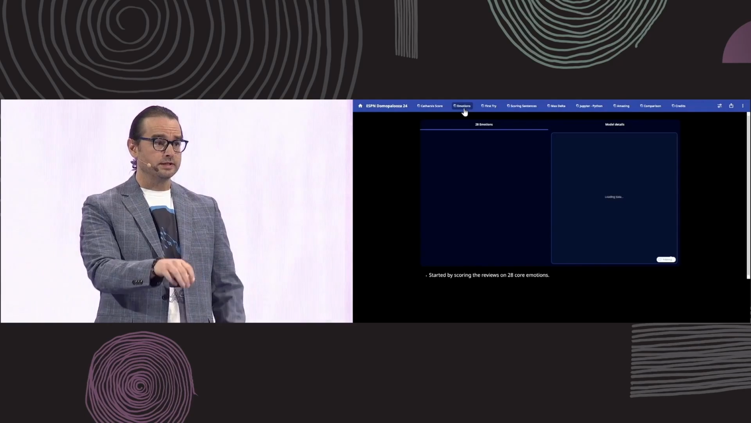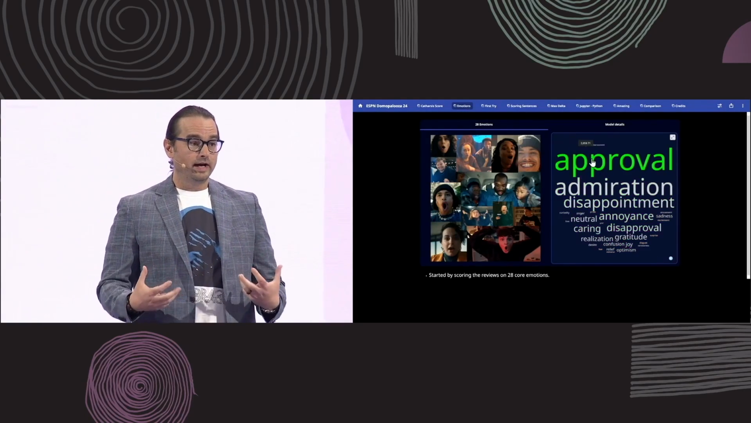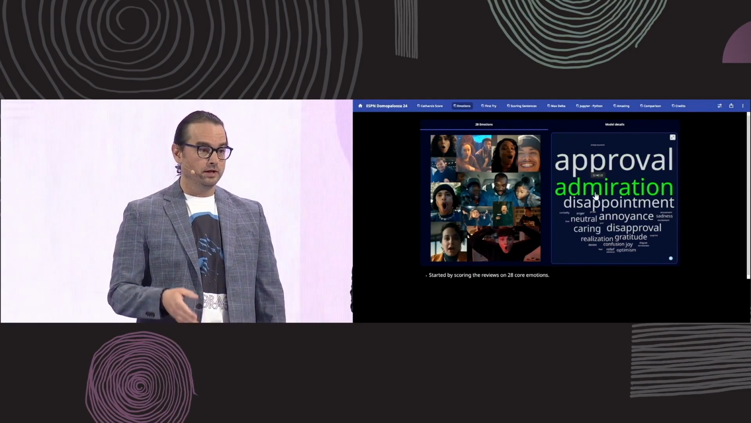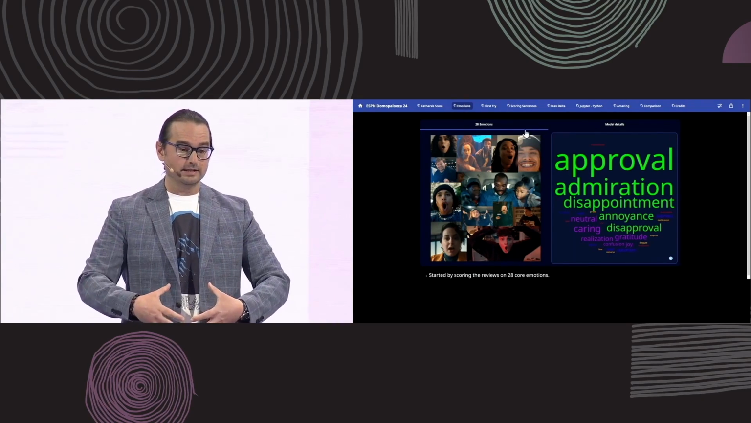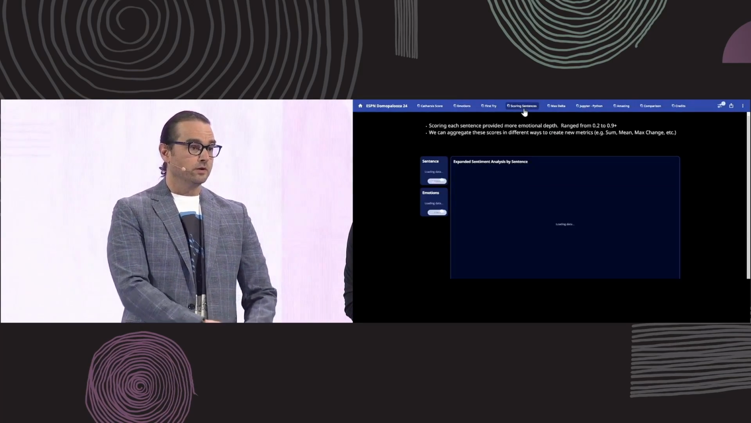As we navigate through this, we'll find that we're actually able to find 28 distinct emotions coming through in the text associated with the surveys. So it's kind of fascinating. These are contact center response agent surveys. So we're able to see these.